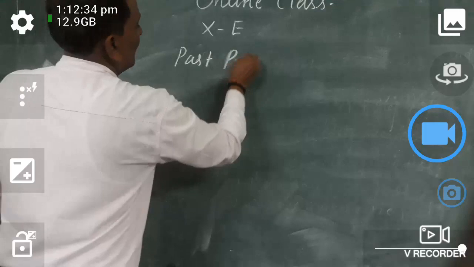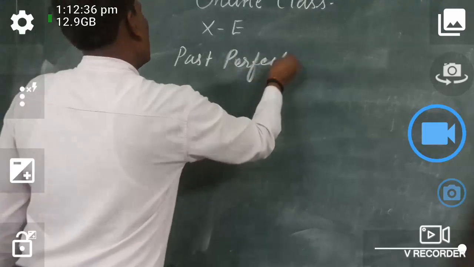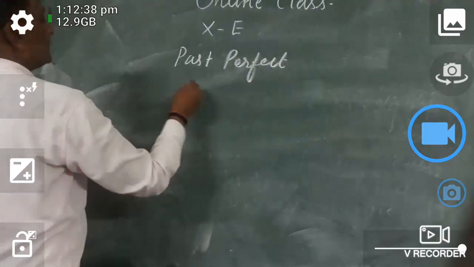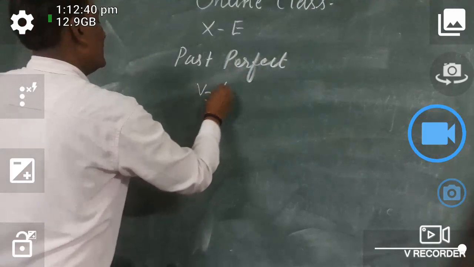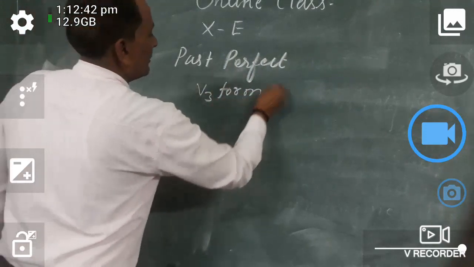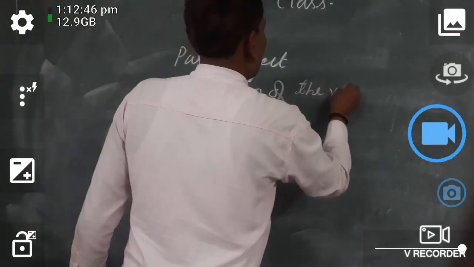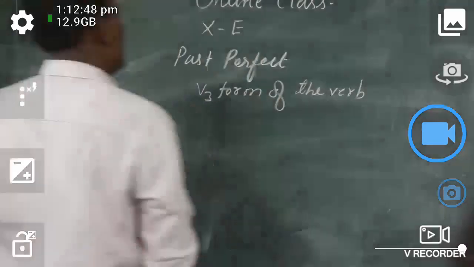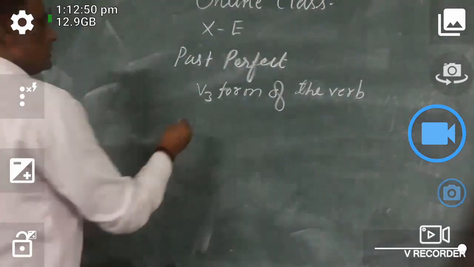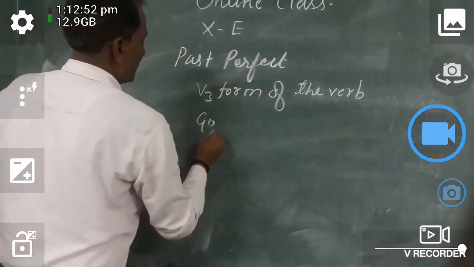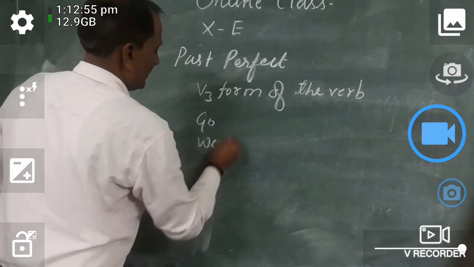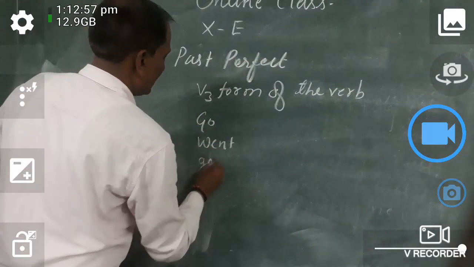So we shall continue here with past perfect tense. Past perfect tense will take the 3rd form of the verb. Suppose go, went, and this is gone.